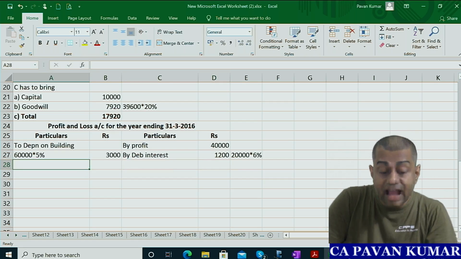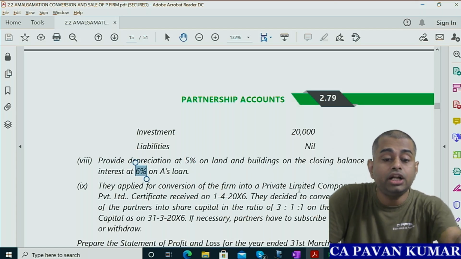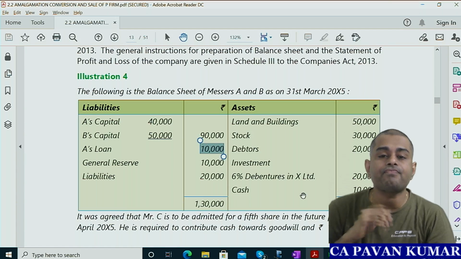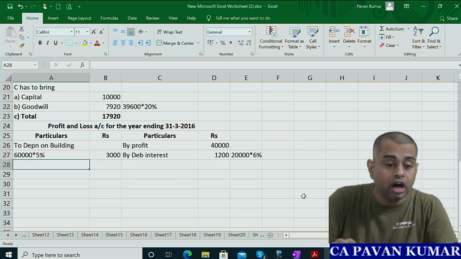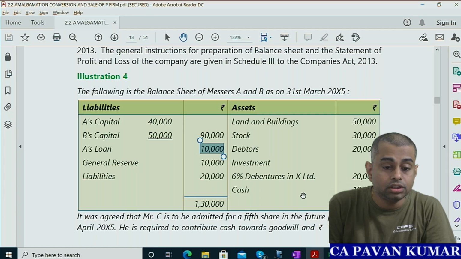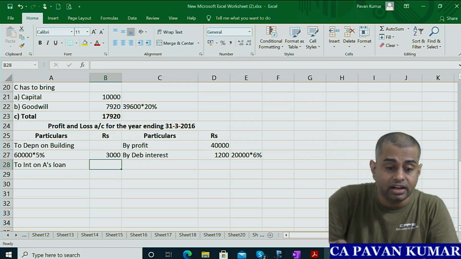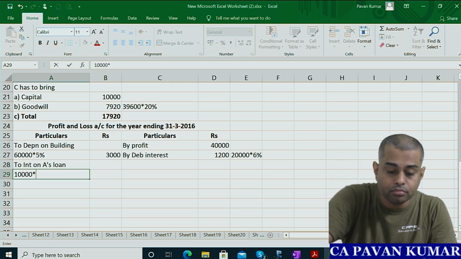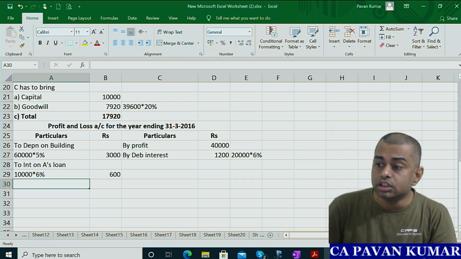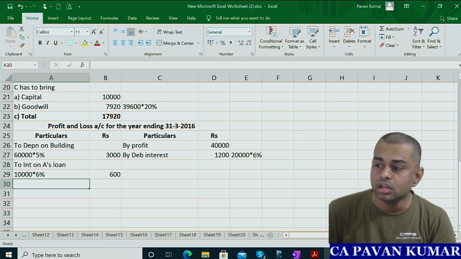Anything else there? Yes, they said EA's capital, EA's loan is there, no? On that you need to charge 6%. What is EA's loan? EA's loan is 10,000. So on that, interest on EA's loan: 10,000 into what is the rate? 6%. 10,000 into 6%, 600. So whether they give you all these details or no, you have to consider it. You have to do it.